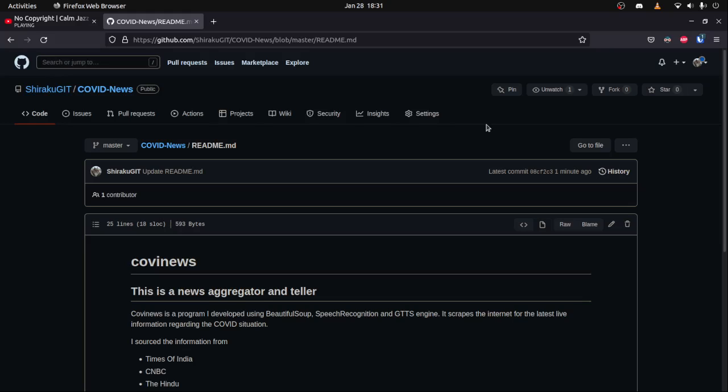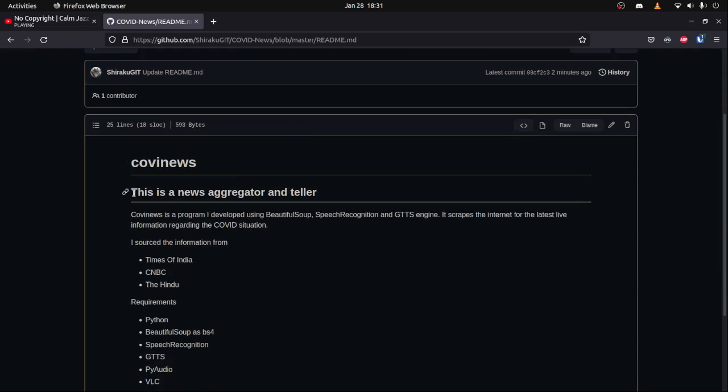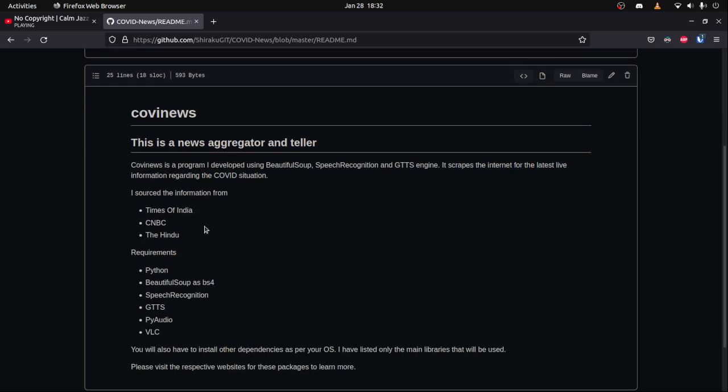Hey everyone. So basically, I have made a program. It's called COVID News, and it's hosted on my GitHub. Now, this is a news aggregator and teller. What this means is that it uses certain libraries in Python and it scrapes the internet for the latest live information regarding the coronavirus. This is, of course, based in India completely.